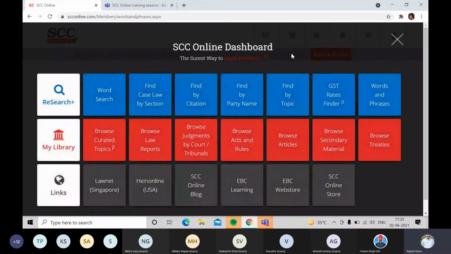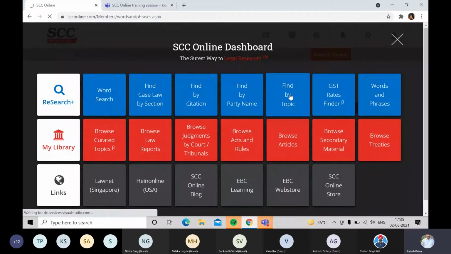All right. So that being said, words and phrases. Similarly, if I come back to the dashboard, we also have the GST rates finder. I'll not touch this. You simply get the rates of all the products and services. Now, an interesting one is the find by topic. Find by topic is similar to word search.